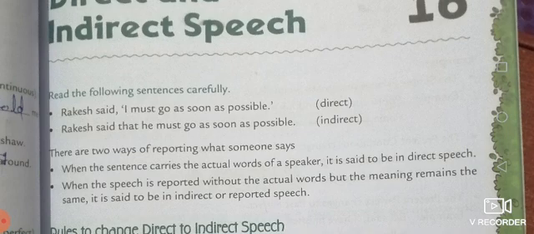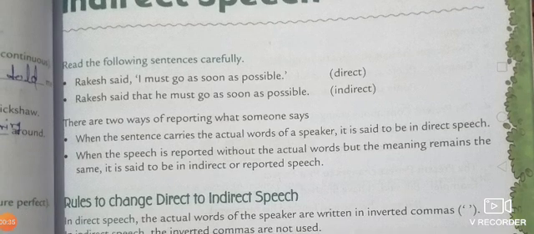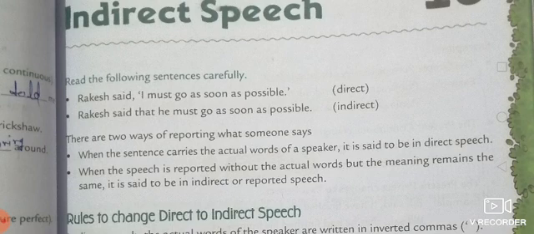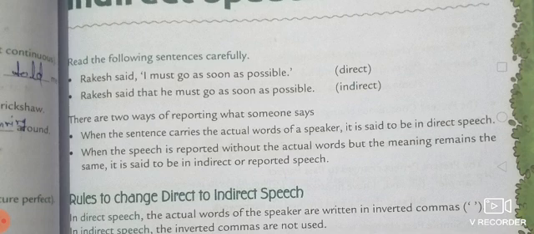So this is the indirect sentence. There are two ways of reporting what someone says. When the sentence carries the actual words of a speaker, it is said to be direct speech. So what is direct speech? When a speaker says their words exactly as they are, it is called direct speech. Now, when we convert it to indirect speech, the speech is reported without the actual words, but the meaning remains the same. It is said to be indirect or reported speech.